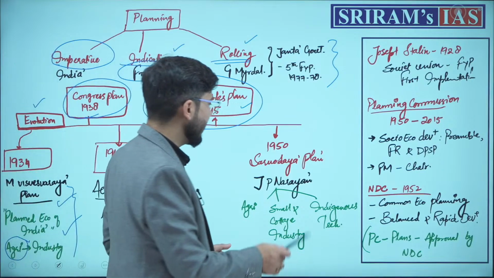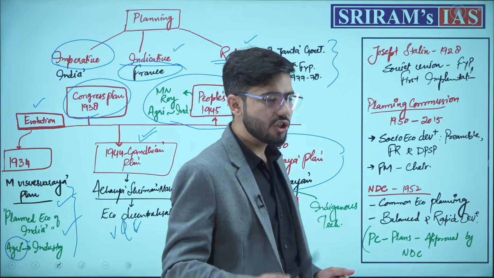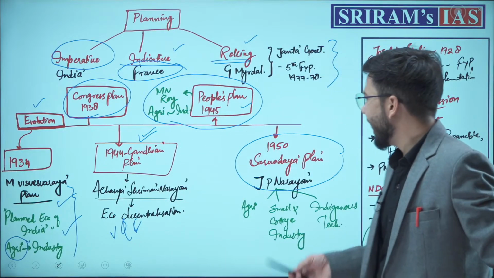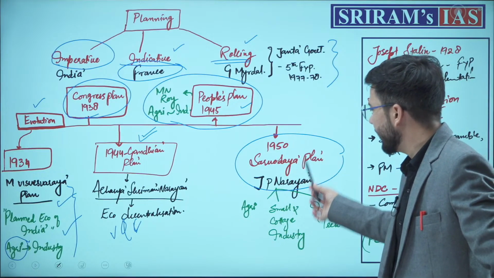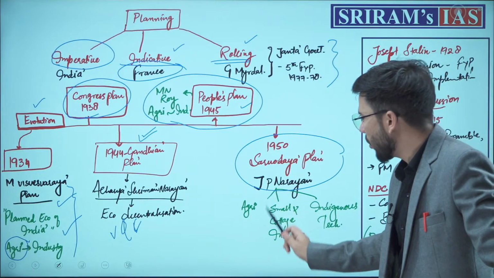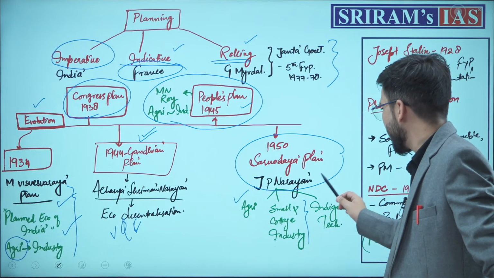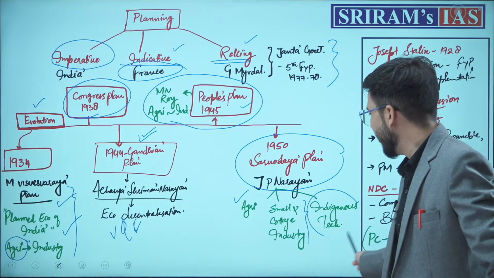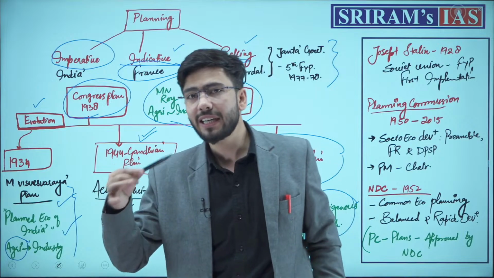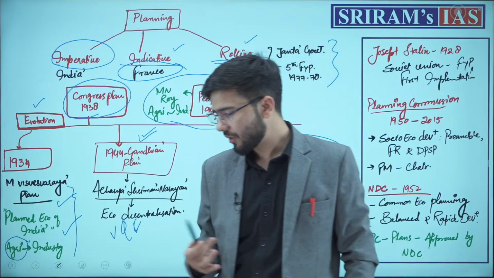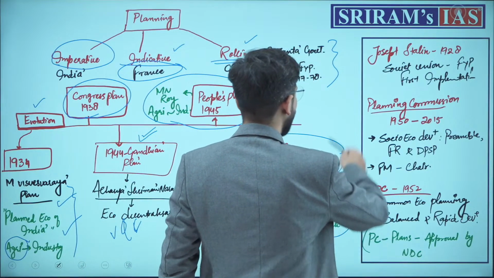Lastly, we need to know the Sarvodaya plan, drafted by Jai Prakash Narayan ji, which highlighted the need for the Indian economy to focus on agriculture, small cottage industries, and indigenization of technology. So that was the planning history of India.